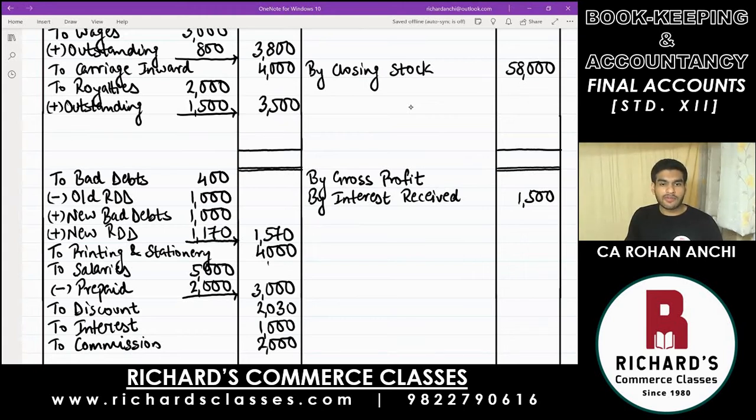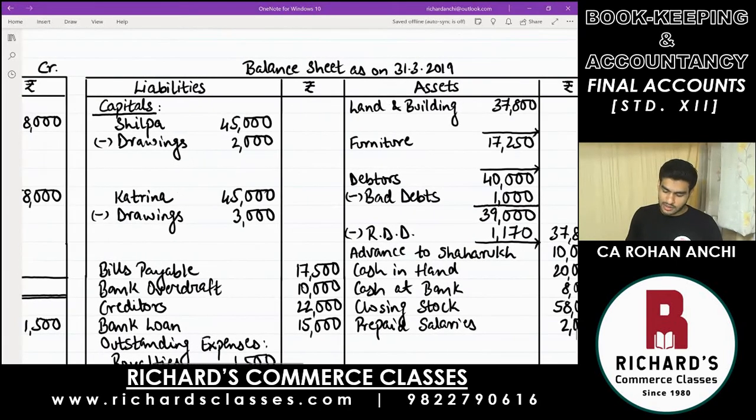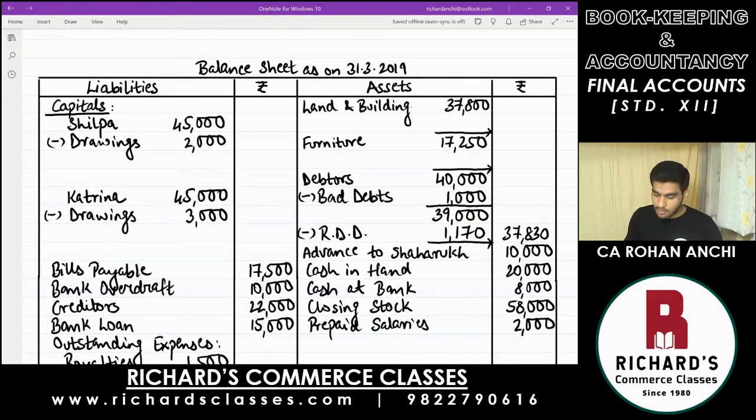And now point number 5, the easy adjustment regarding depreciation. The value of the asset is going to reduce. 2 assets. The first one out of them is land and building. Write down below that less minus depreciation. The rate of depreciation for land and building is 5%. So when you calculate, that comes to 1,890.